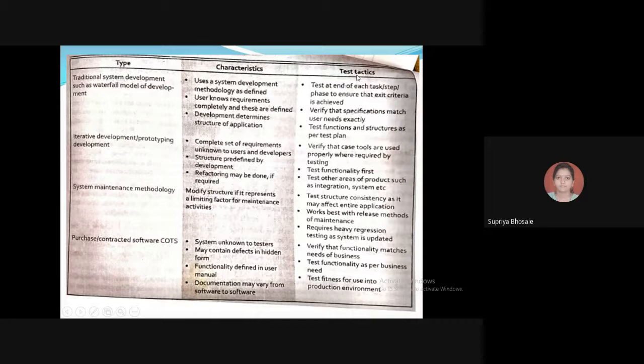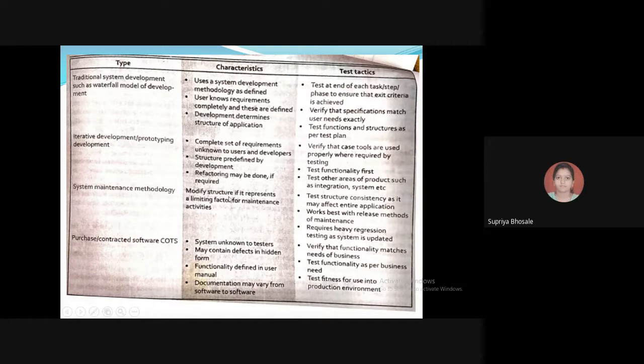Here the test practices are given which are common to all. Then next type is iterative development or prototyping development. So here the characteristics are: a complete set of requirements unknown to the users and developers, structure predefined by the development, refactoring may be done if required. Next type is system maintenance methodology.